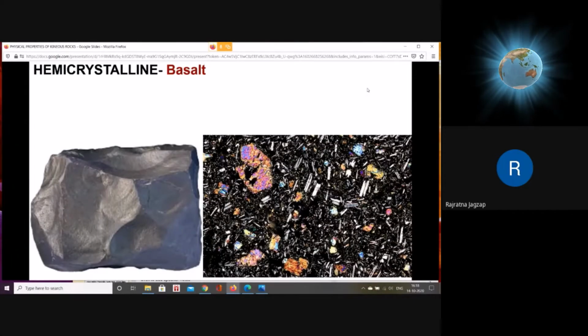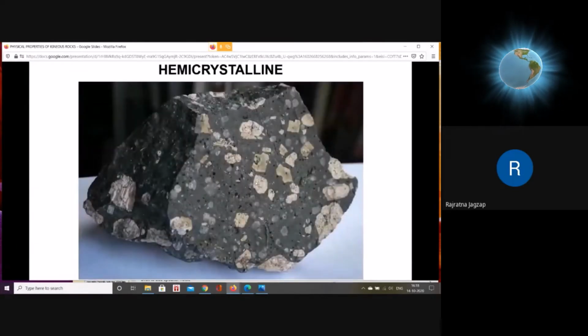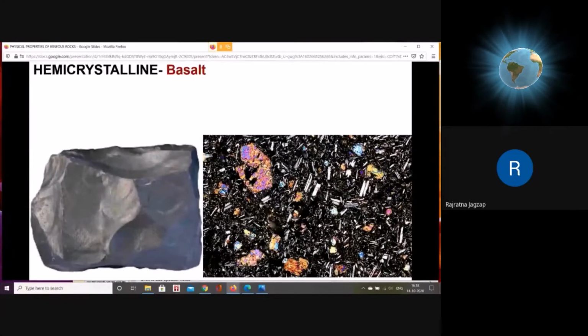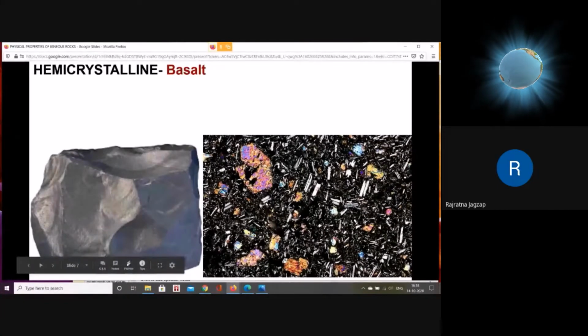So this is another example of basalt. Previously, you have seen this porphyritic basalt with large size plagioclases. We call this also hemicrystalline. Another type of basalt which is commonly found in Maharashtra is like this. You can see in the left hand side image, and that is also hemicrystalline.